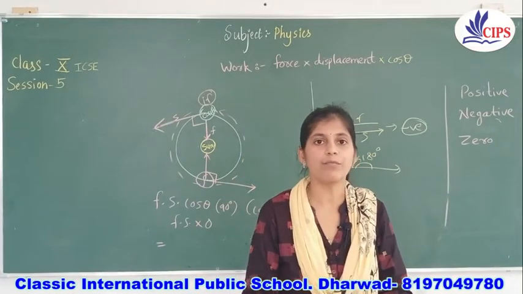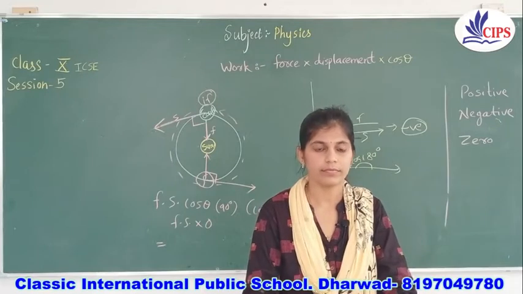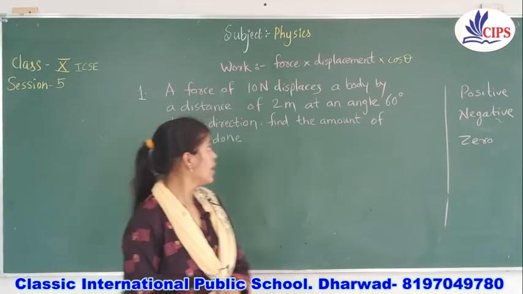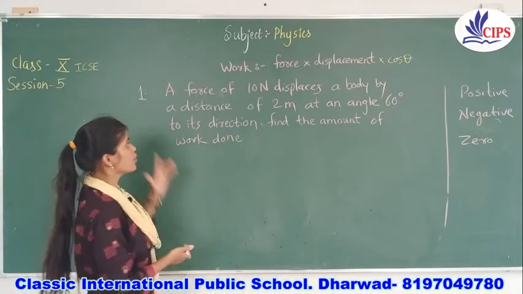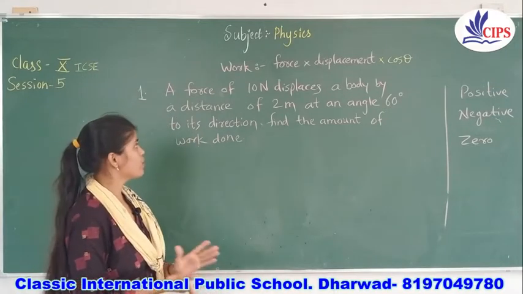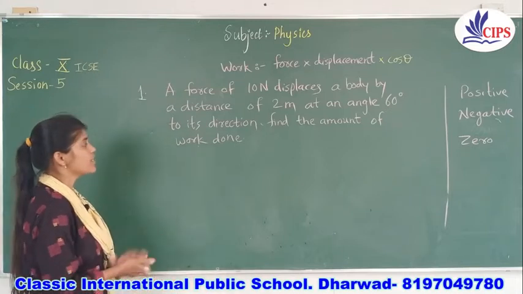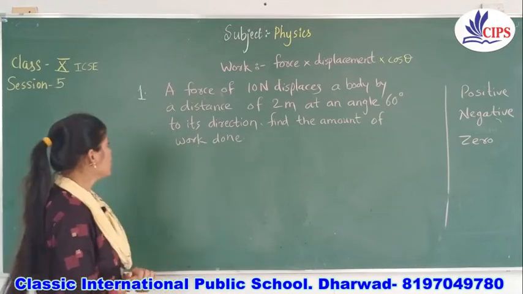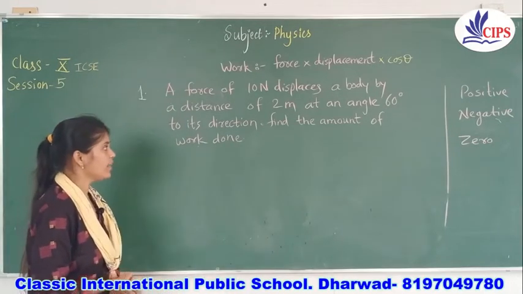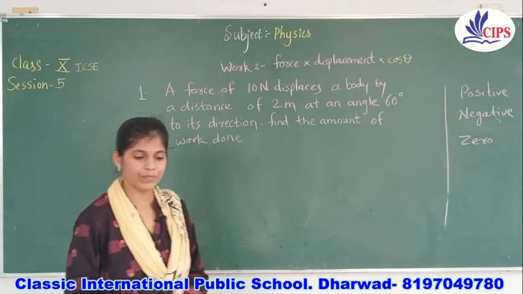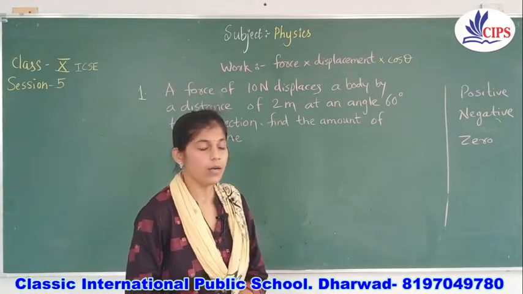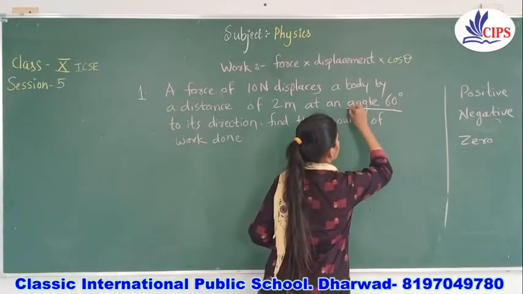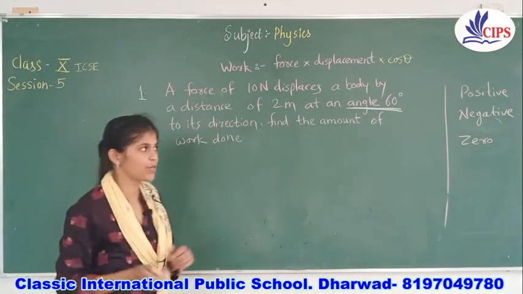Okay, let's start with some numericals now. Children, let's try one numerical. The question is: a force of 10 Newton displaces a body by a distance of 2 meter at an angle of 60 degree to its direction. Find the amount of work done. The question is very easy, but most of you may not consider this given thing. This is the given information which is very important.